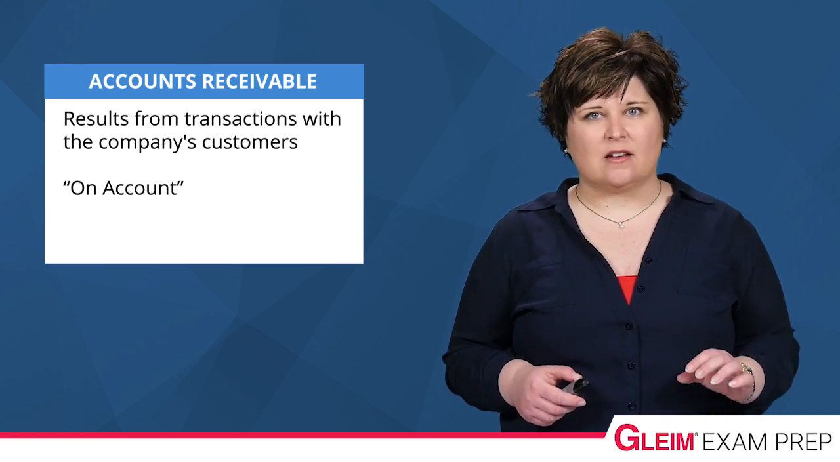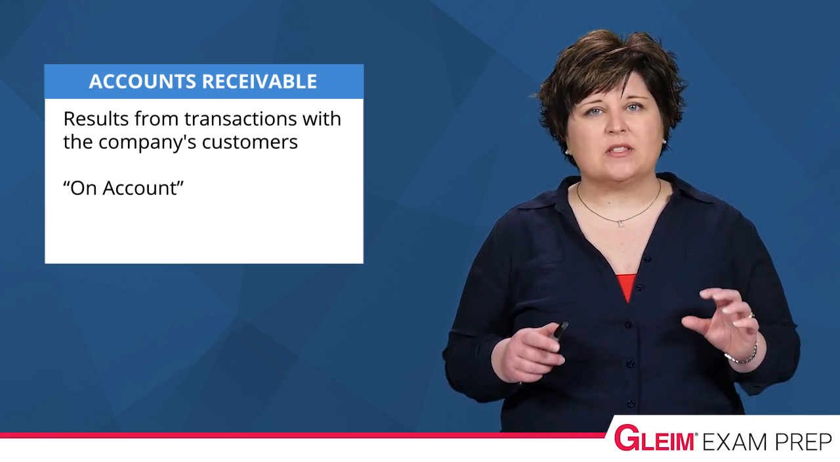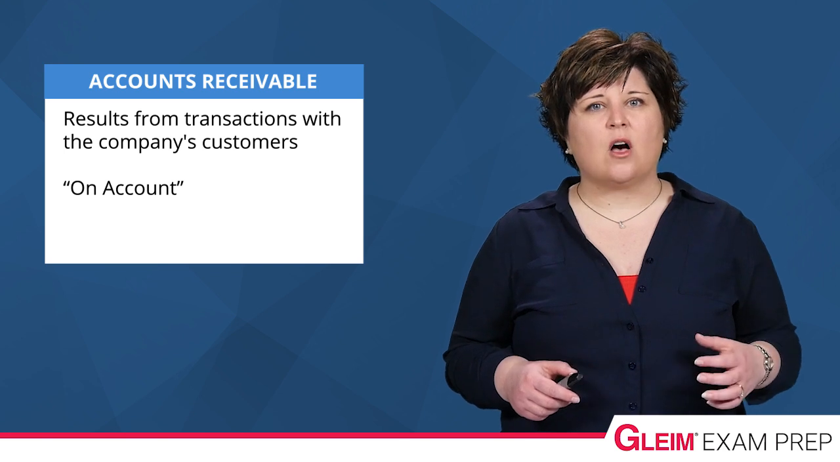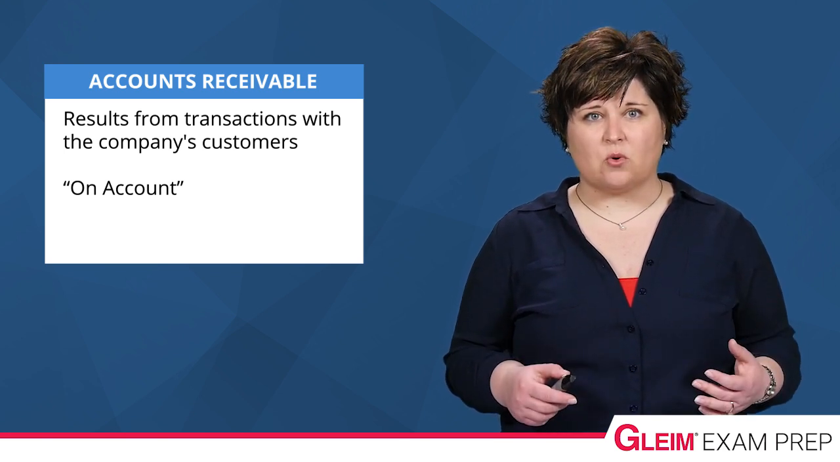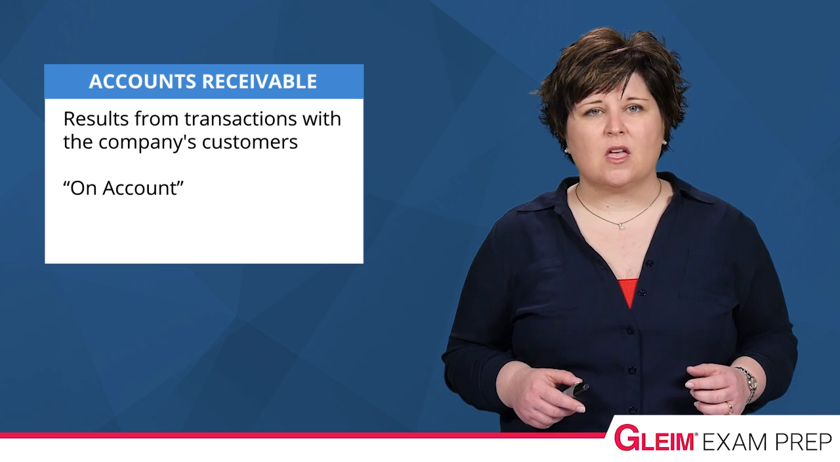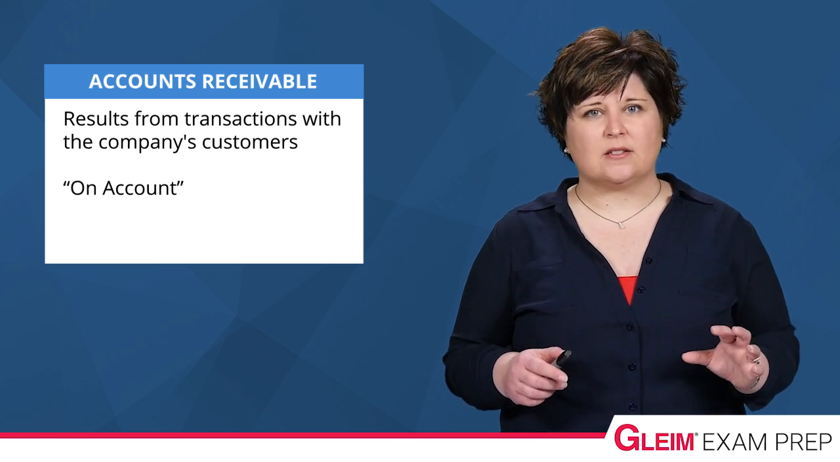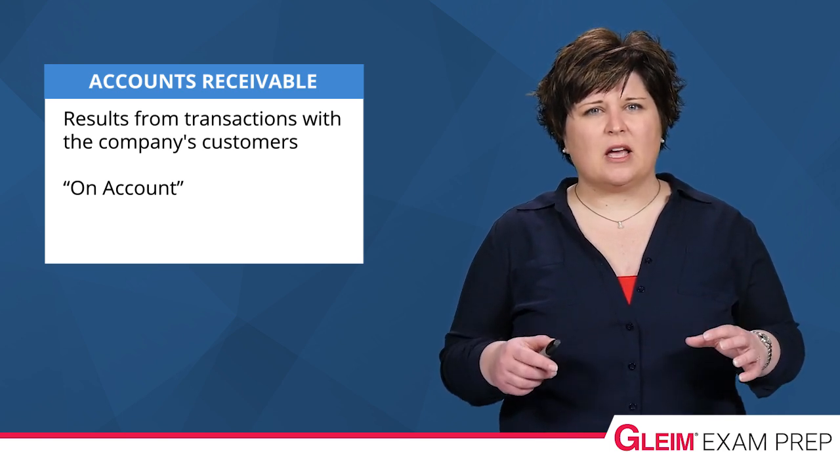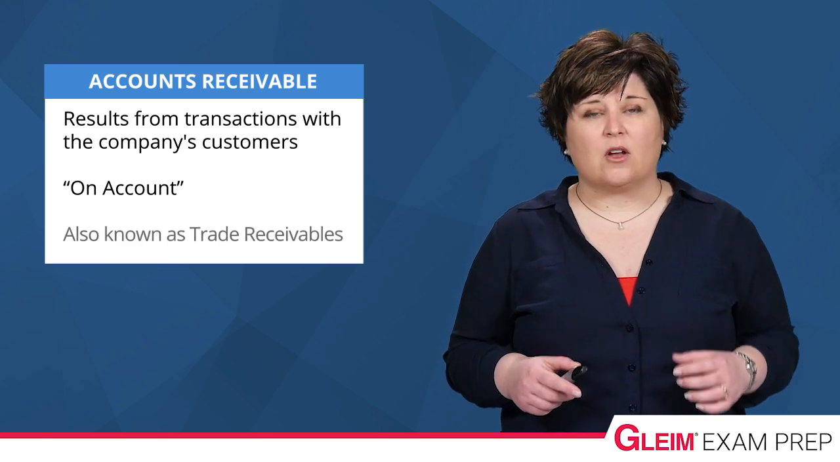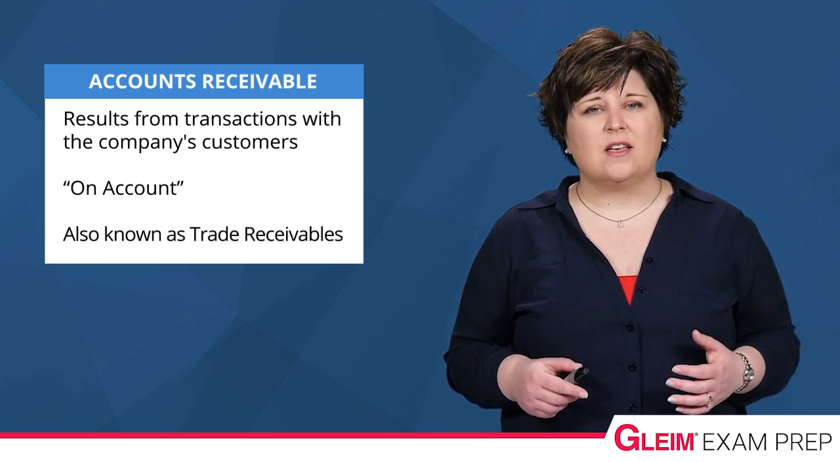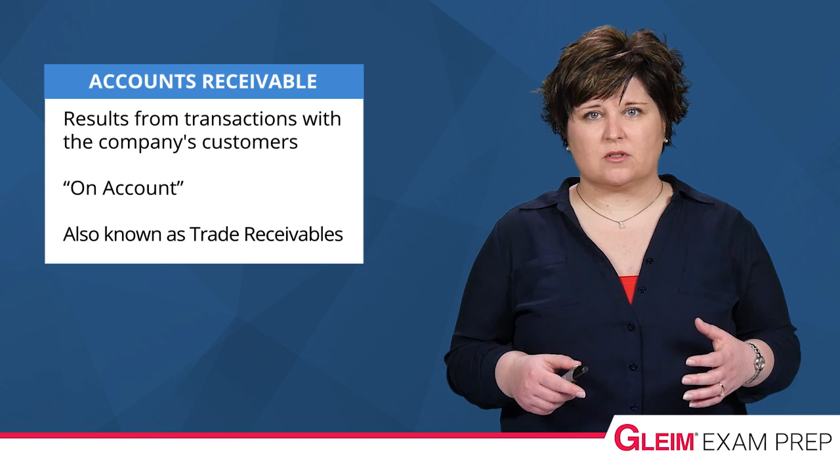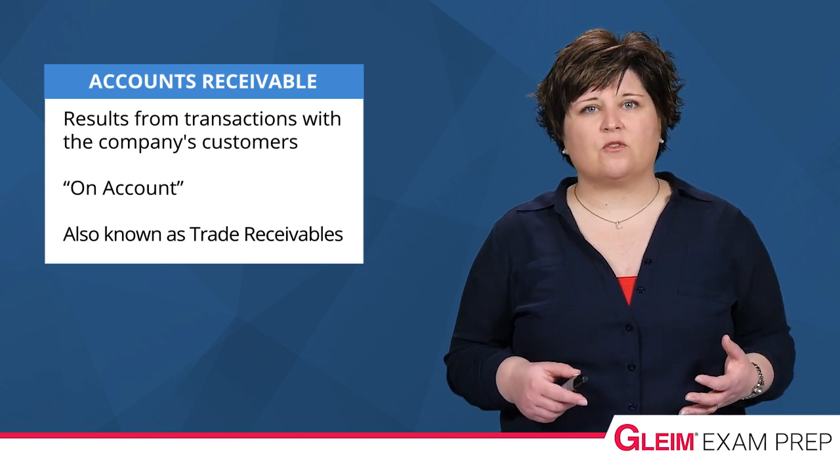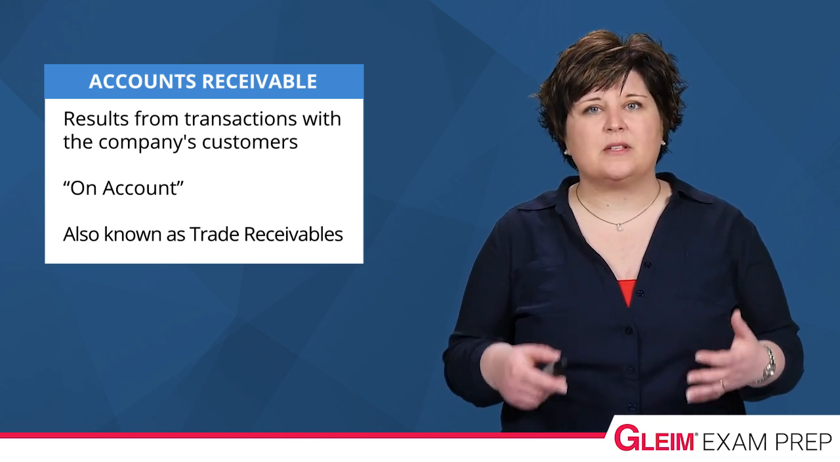Recording the asset, accounts receivable, at the time of the sale goes along with the revenue recognition rule in accrual accounting. Now, you will also hear credit sales to refer to these sales made on account. Another way to refer to accounts receivable is to call them trade receivables, as they are the receivables that result from the normal trade or the normal business of the company.